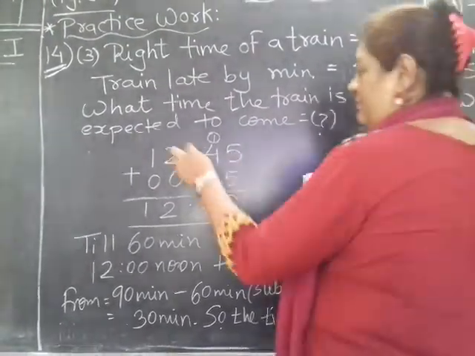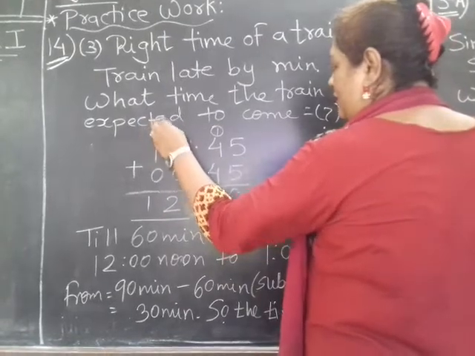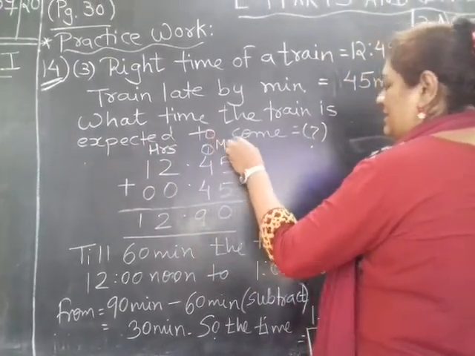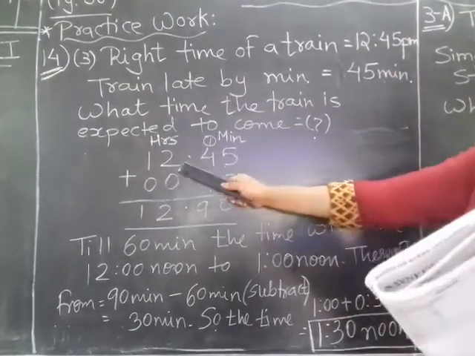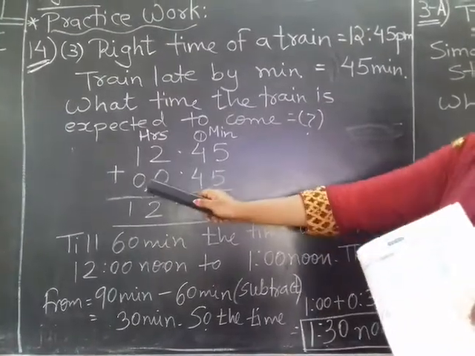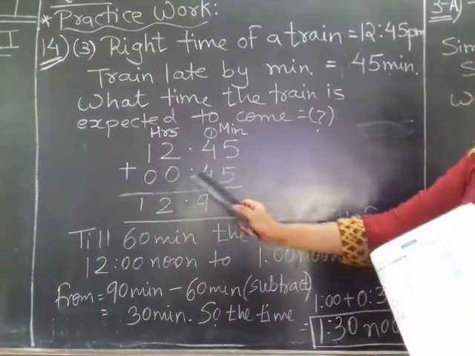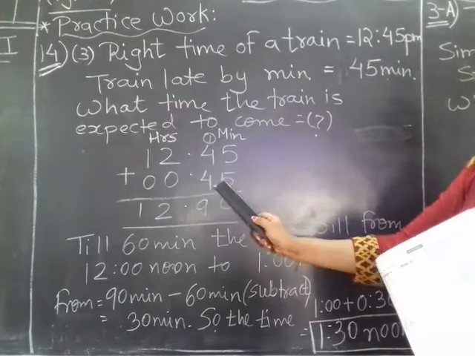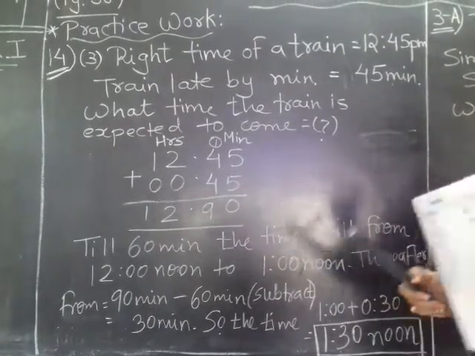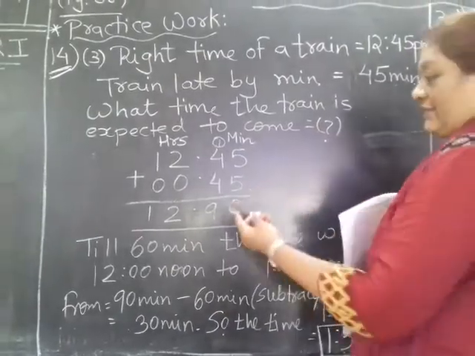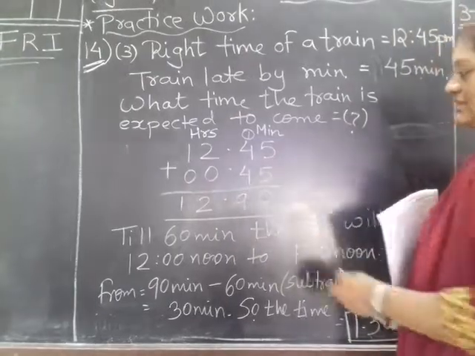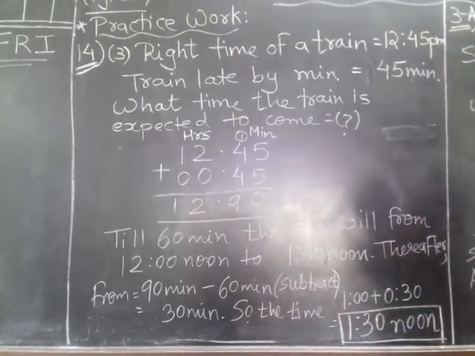Now children, remember, before the point we have hours, after the point we have minutes, right? So 12 hours 45 minutes is the original time for the train, but it is late by 45 minutes. We are not having any hours, we have only minutes. So in hours you will show zeros, and in minutes it is late by 45 minutes, so 45. As it is late, we will add the numbers together. So the actual answer is 12 hours 90 minutes.